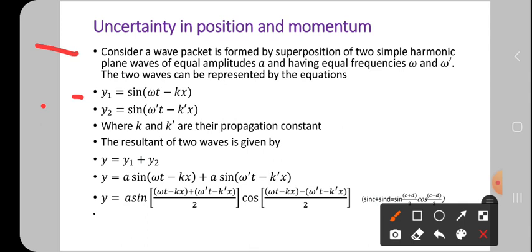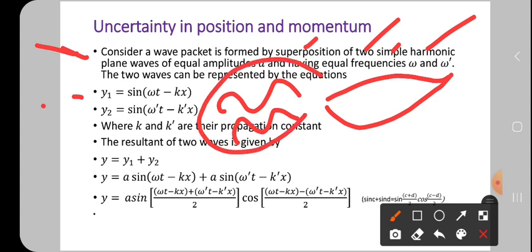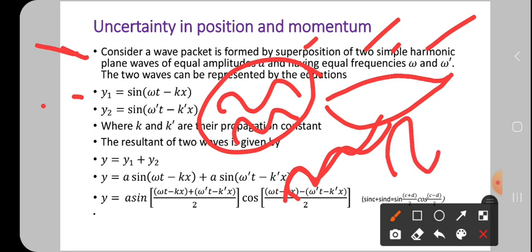So what is it saying here? Consider a wave packet. This wave packet is formed by the superposition of two simple harmonic waves. So it is one wave packet, and it is formed by two waves: one wave and another wave. Superposition means they interfere with each other and form a resultant wave.